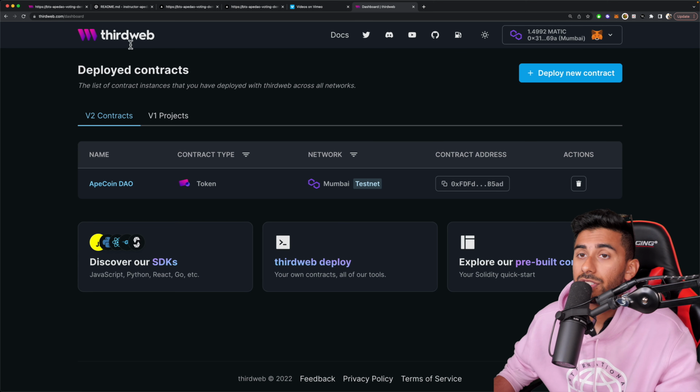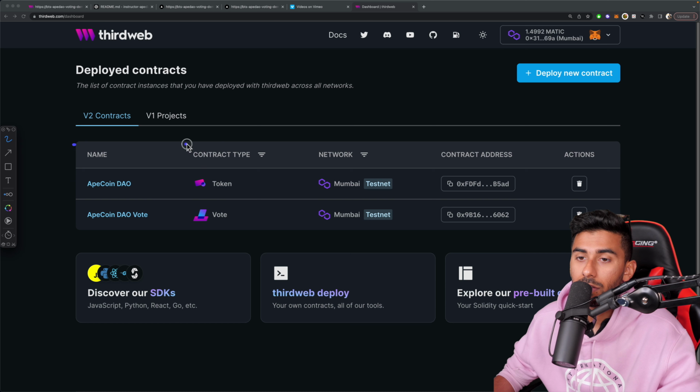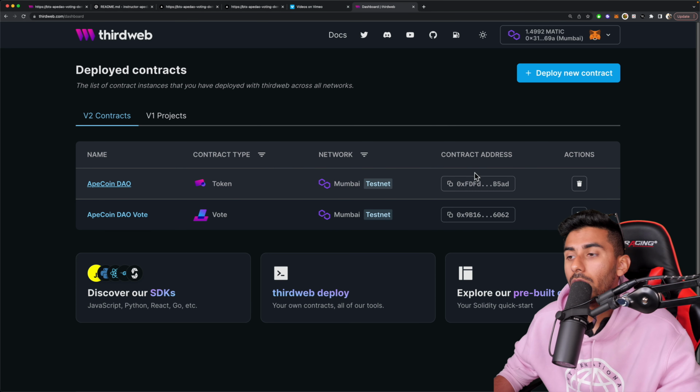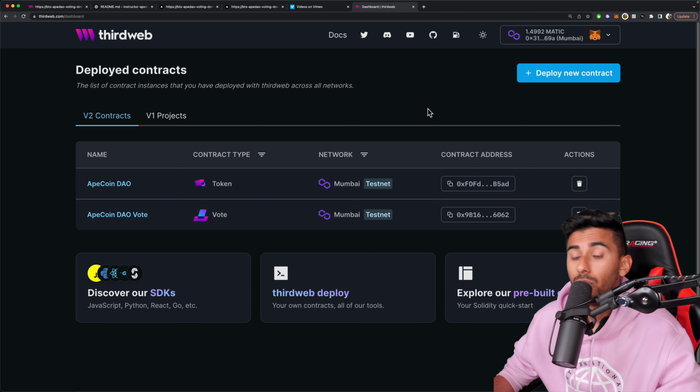For now, let's just simply head to our homepage and you should be seeing these two contracts that you've created. So one should be a token and one should be a vote. Both of them should be on the Mumbai testnet and then their contract addresses should be right here. So you're going to need this later to copy these contract addresses and use them. With that said, we're ready to go back to our app and start coding.